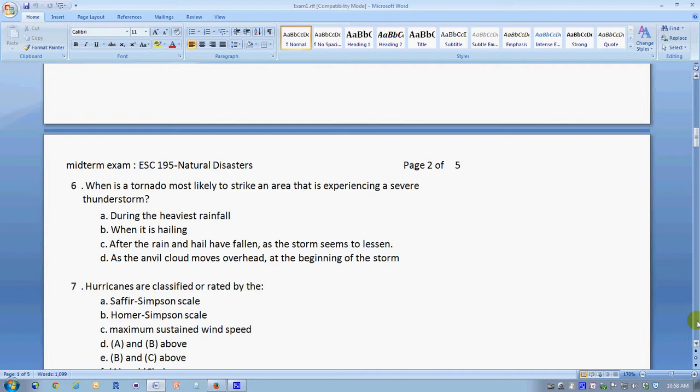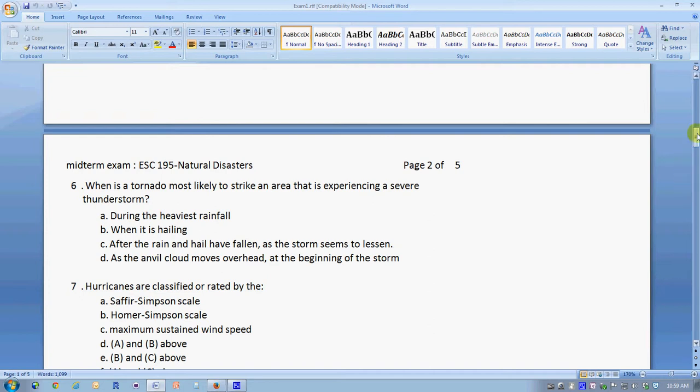Question number 6. A tornado is a very devious phenomenon, in that a tornado is usually a trailing effect of a large thunderstorm or supercell. The tornado tends to be at the back end of the storm, and the tornadoes usually occur after the rain and hail have already passed, and after there seems to be some hope that the storm is lessening. Then is when the tornado is most likely to occur.